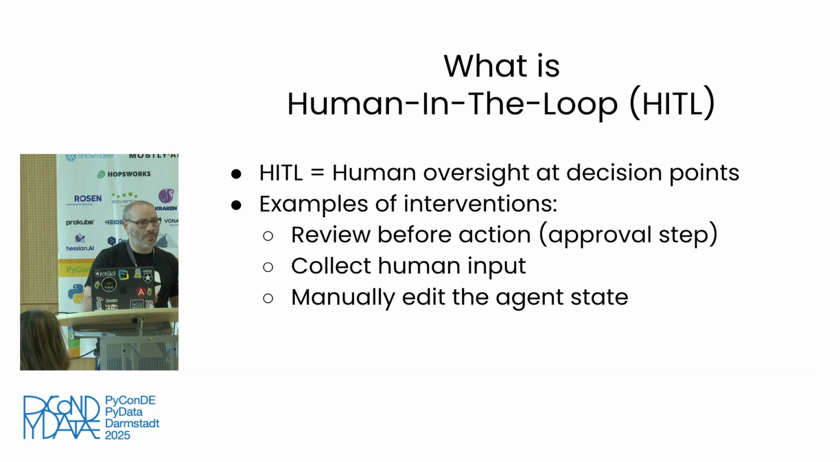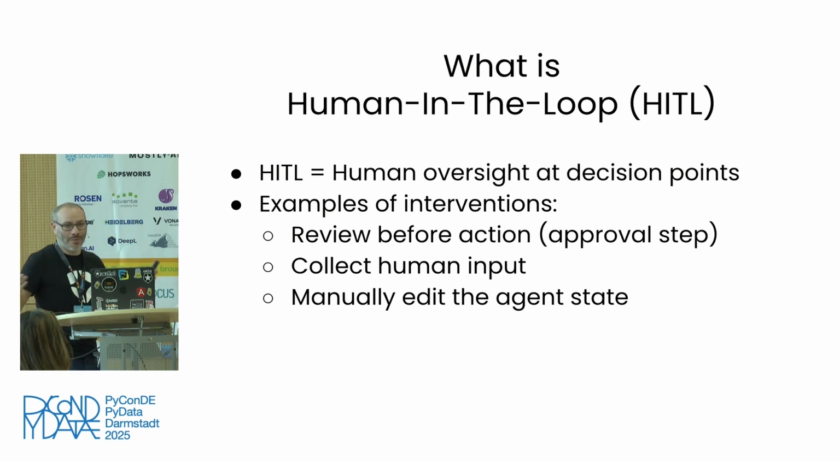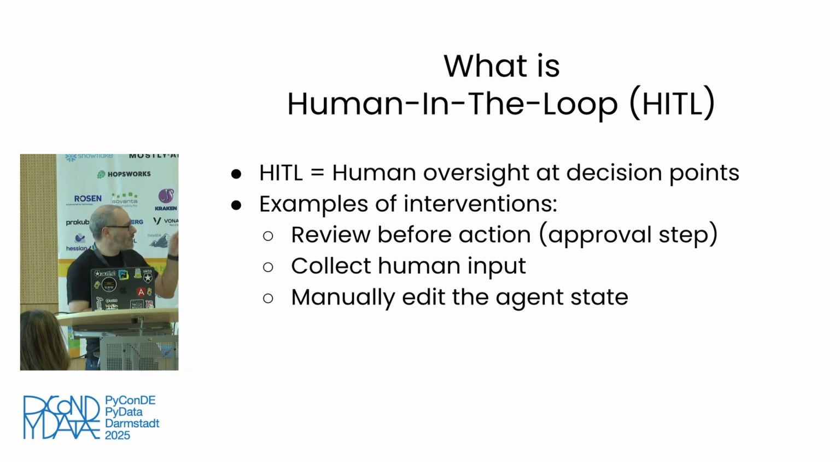We can also collect human input. For example, in the case before, if the AI would have told us, hey, what do you mean by you want a lot of water? Do you want it to be rainy, or do you just want to swim in the water, right? If it would have asked us a few more questions, we could have provided answers, and that would have produced better results. So that's the second type of intervention.